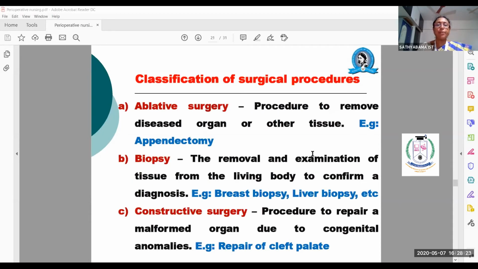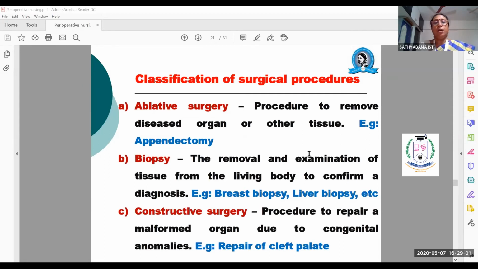theater. So what are the different types of surgical procedures, or the different classifications of surgical procedures? One is ablative surgery. Ablative surgery means procedures to remove any organ or any tissue. Ectomy means removal. Okay. Appendectomy. Cholecystectomy. Okay, all these things.